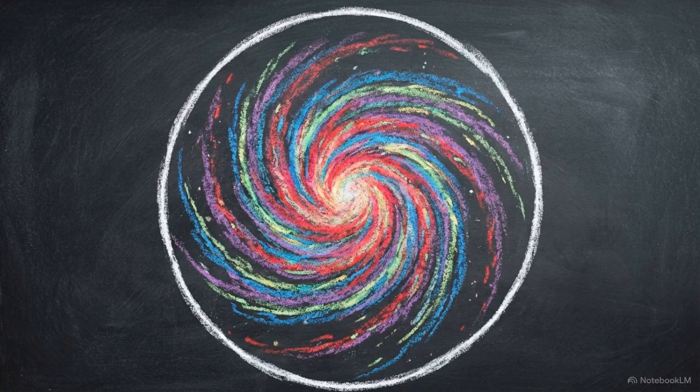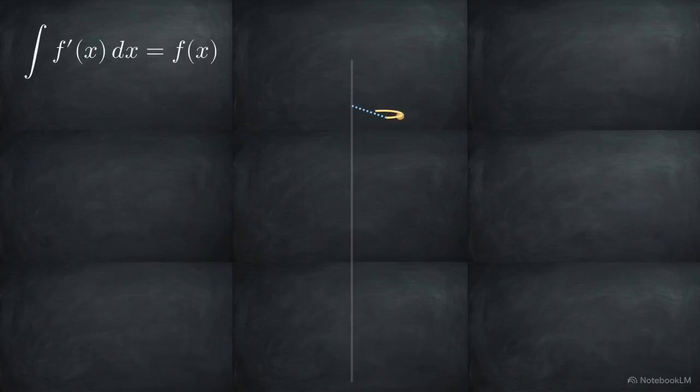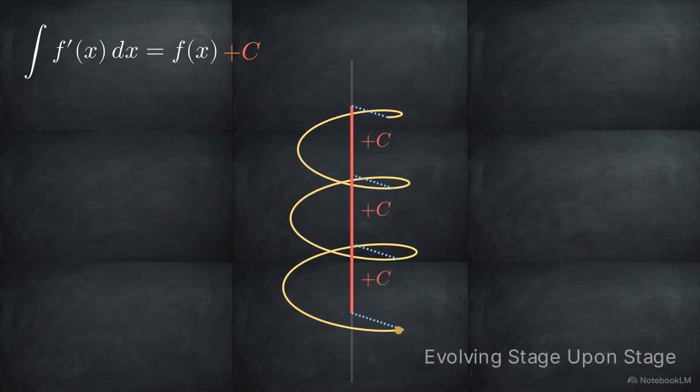This framework offers a specific perspective on the thermodynamic fate of the universe. The strange attractor provides an alternative to static equilibrium and entropic dissipation. Because each traversal carries the +c constant, a memory of the prior state, the system returns to its origin at a slightly different phase, evolving stage upon stage.